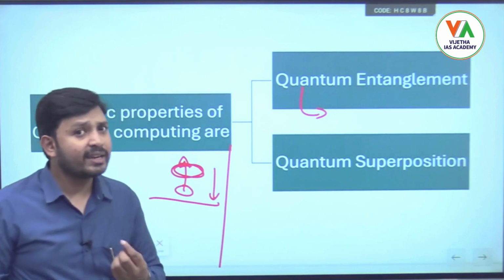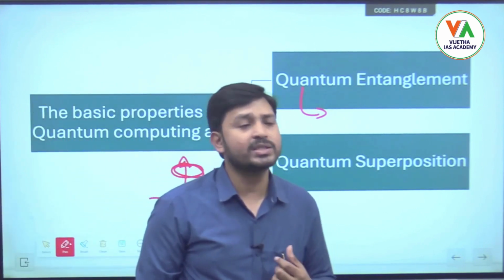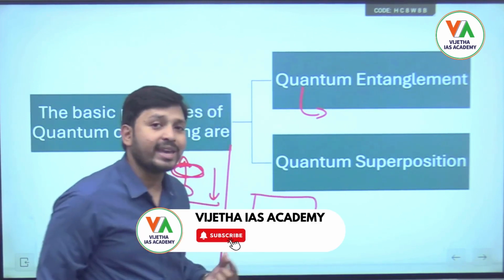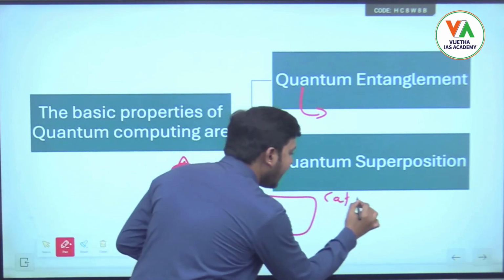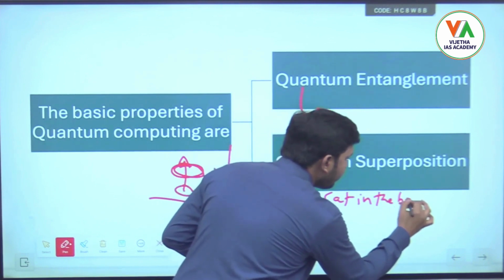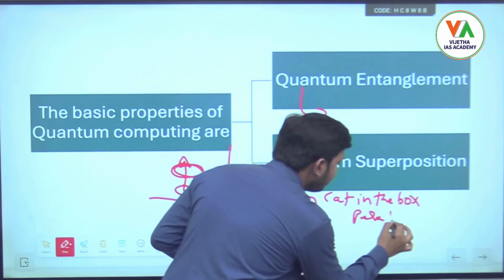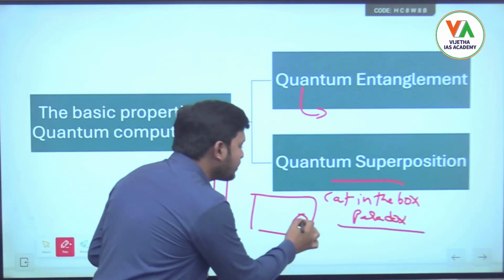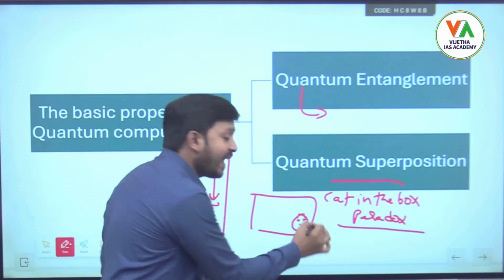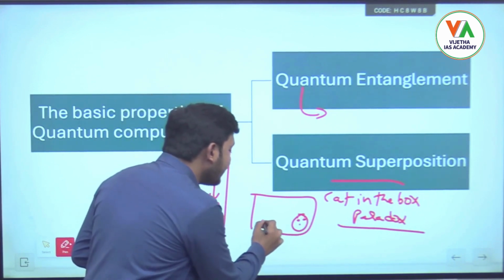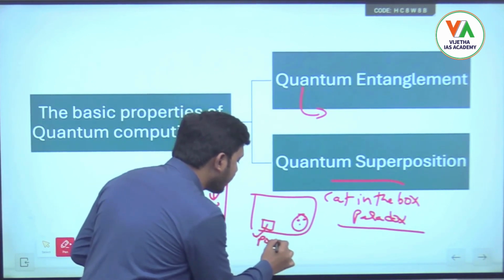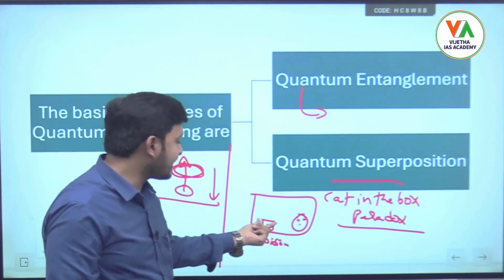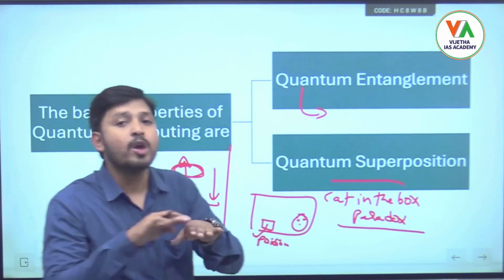Schrödinger has given one more example regarding quantum superposition, where he has taken a box. Okay, the cat in the box paradox, where in this box they have placed one cat. Along with this cat they have placed some poison, and they have closed this box.